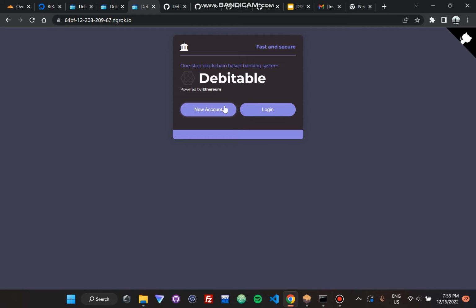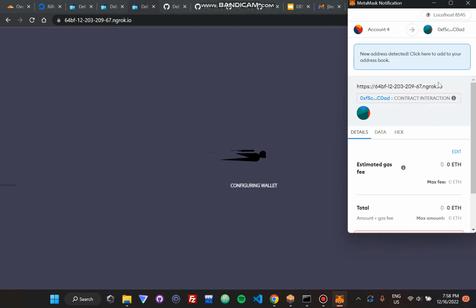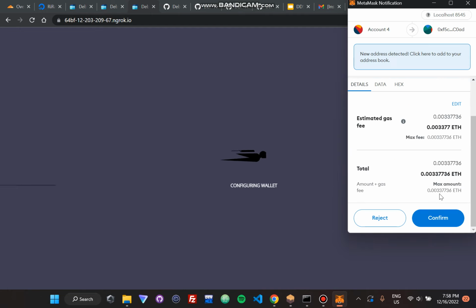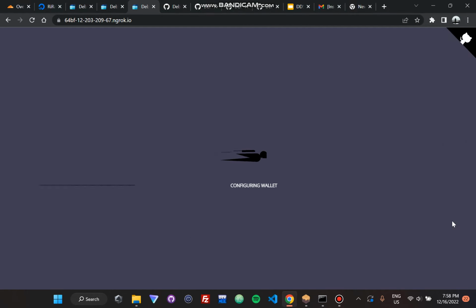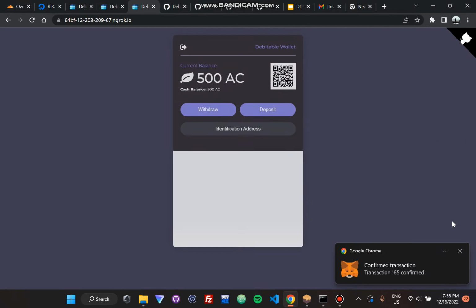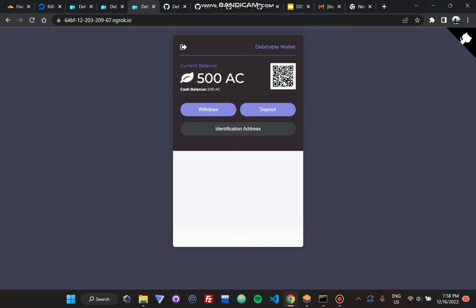I'll quickly create a new account. In this case, we need MetaMask instead of the AlphaNet wallet. So yeah, this is the AlphaNet. This is the MetaMask wallet that I'm using to communicate with the Ethereum implementation of Debitable, instead of the Radix implementation of Debitable. So once again, the same QR code is there, but this is for the Ethereum implementation. If you scan it, you'll get an account number for the Ethereum implementation. You can also copy the identification address like before, and this is the unique identifier used to access the Ethereum Debitable wallet. Once again, let's quickly withdraw 50.